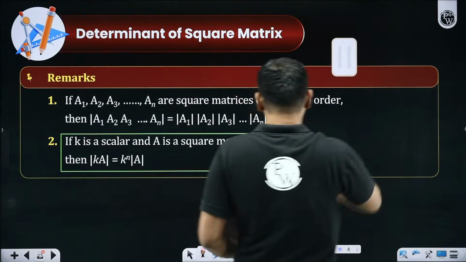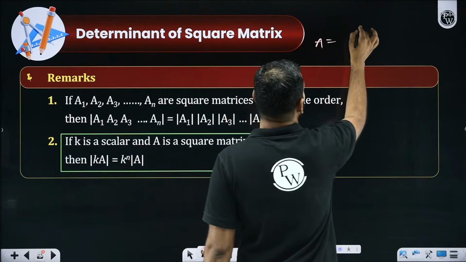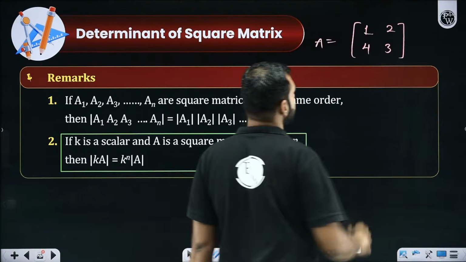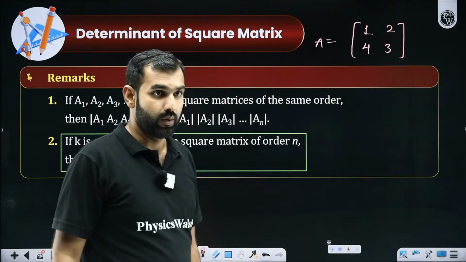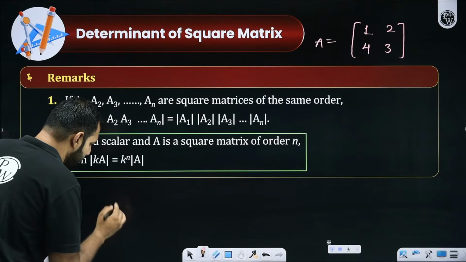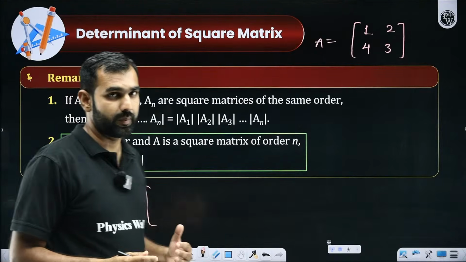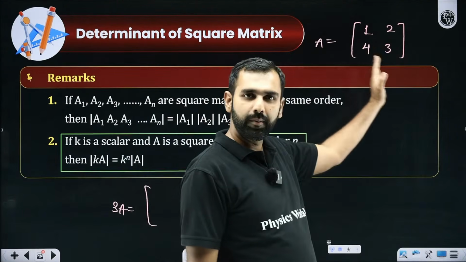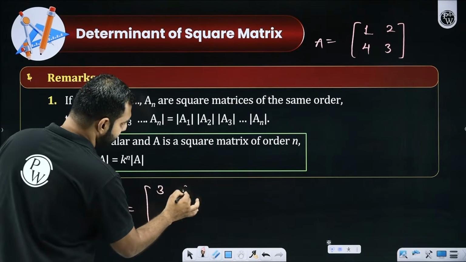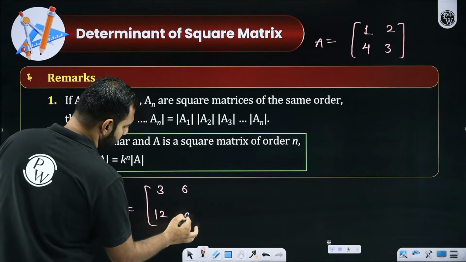The next property is about, let's say there is a matrix A, which is, let's say, 1, 2, 4 and 3. This is a matrix A. Yes or no? Now, let's say I'm multiplying this matrix A by 3, or 2, whatever number. So this is 3A. What is 3A, sir? If a matrix is multiplied by a scalar, that scalar is multiplied to all of its elements. So 3 into 1, that's 3. 3 into 2, that's 6. 3 into 4, that's 12. And 3 into 3, that's clearly 9. Yes or no?